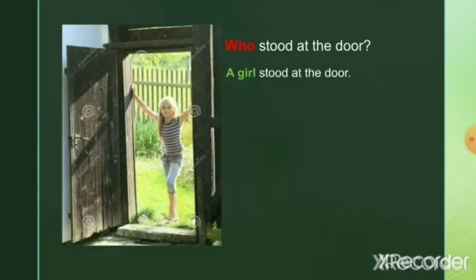Now look at this picture. Suppose somebody asks you who stood at the door. How will you answer the question? Surely you will tell a girl stood at the door. But what if you want to tell more about the girl? You may use more words and you may tell like this. A small girl stood at the door. So there are some words that you use to tell more about the noun.